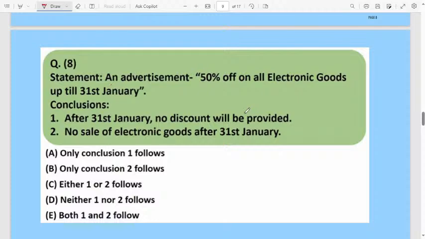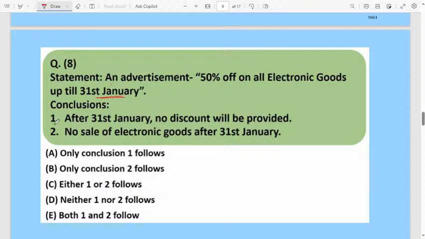question, question number 8. Statement: an advertisement offers 50% off on all electronic goods until 31st January. In the advertisement they have given 50% discount on all the electronic goods up to 31st January. Okay, understood the statement now?